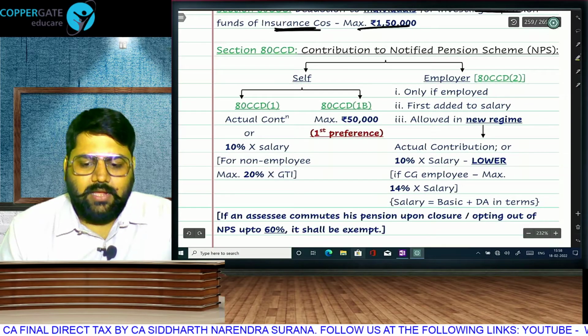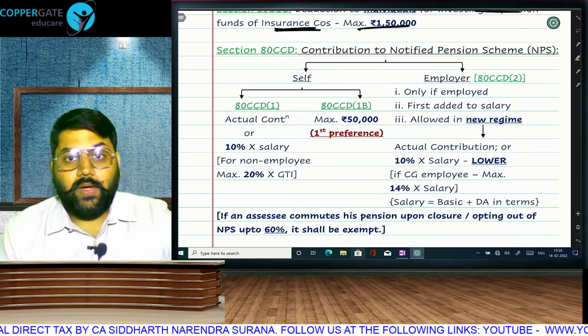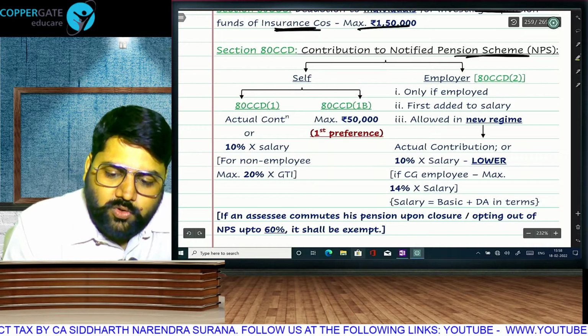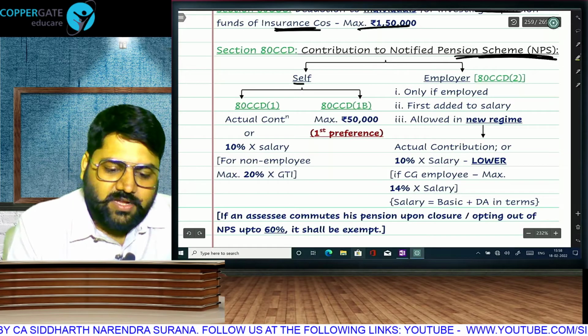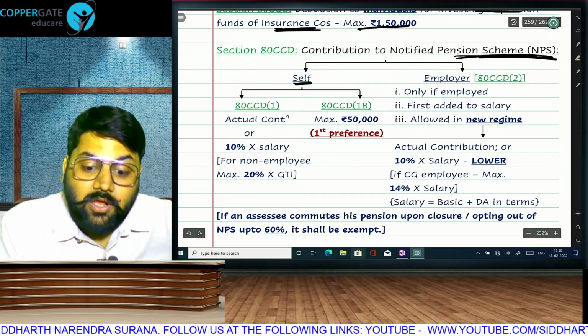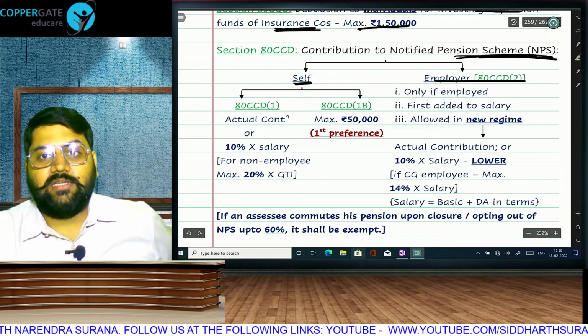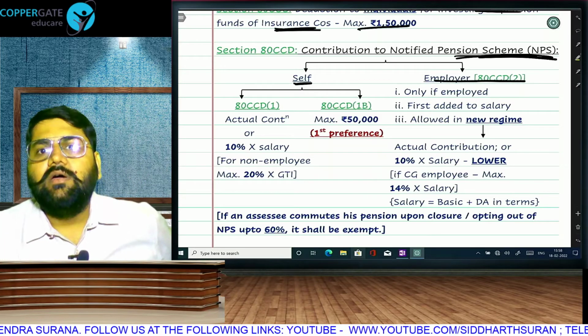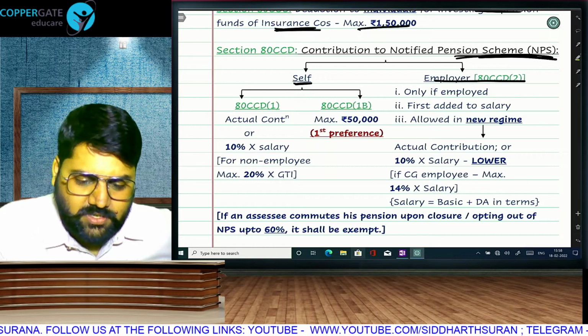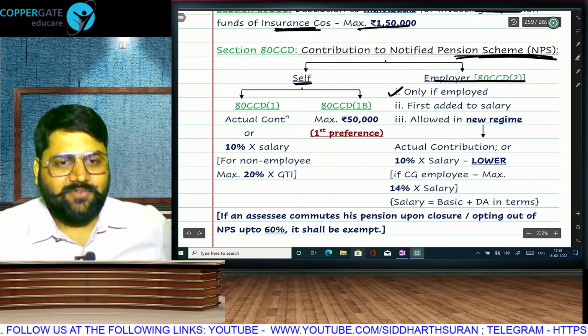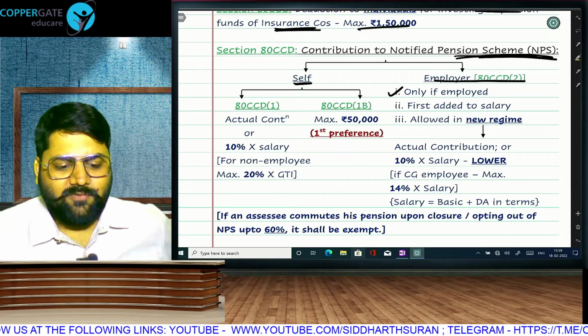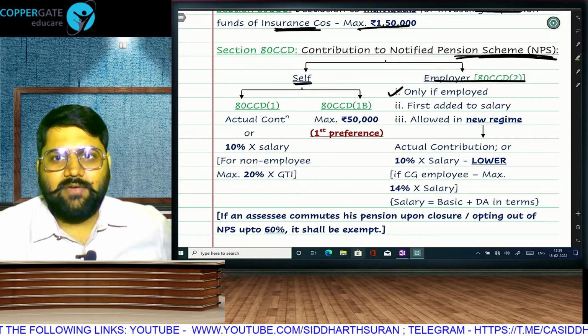In 80CCD, you will get deduction twice. When you contribute to notified pension scheme, NPS, twice. One, when you yourself contribute, you are eligible. When your employer contributes, you get deduction under CCD2. Let me complete the employer contribution first. This obviously only if you are in job. If I am a self-employed professional, I can have only subsection 1 and 1B.